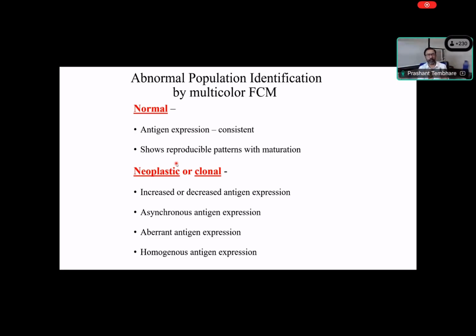If there is an arrest because of the abnormality, genetic events may not allow differentiation. That's how, for example, in leukemia or lymphoma, there is an increase in the clonal mass because they cannot differentiate through the normal process; they cannot participate. So what do they form? That leads to homogeneous antigen expression. So homogeneous antigen expression also indicates abnormality.